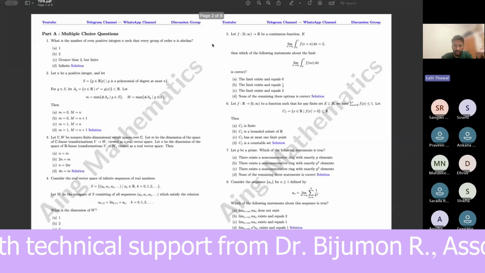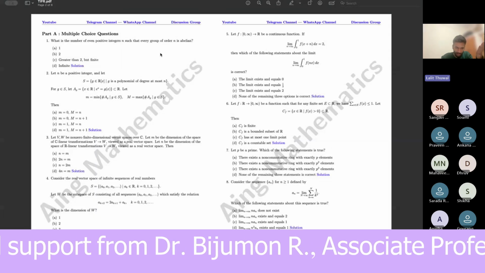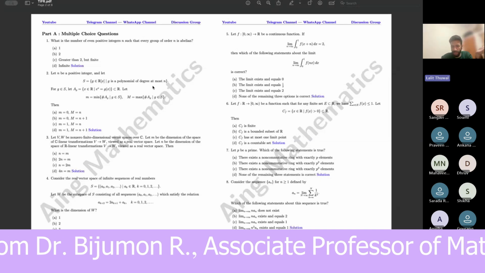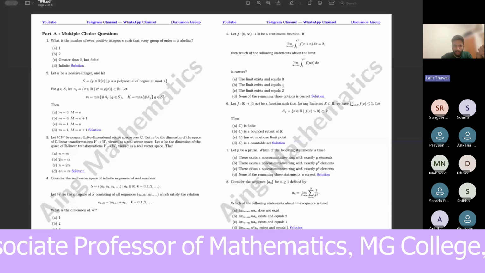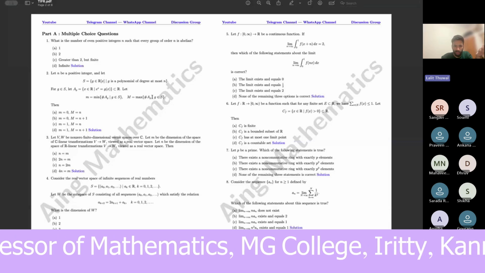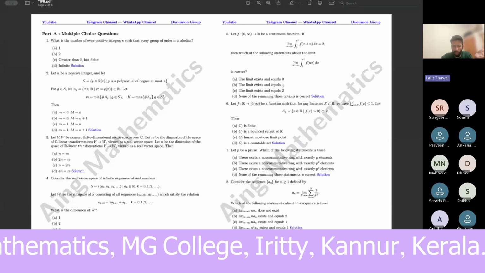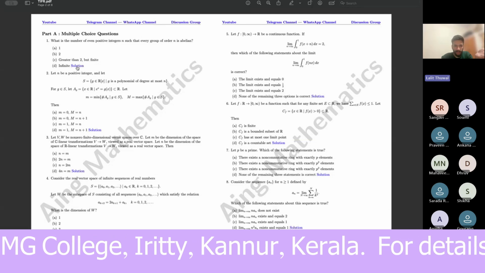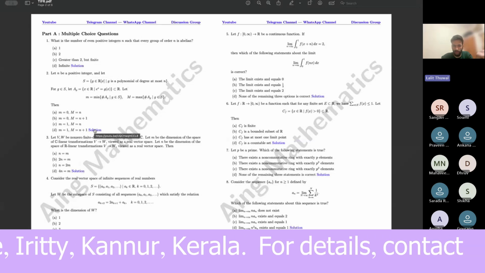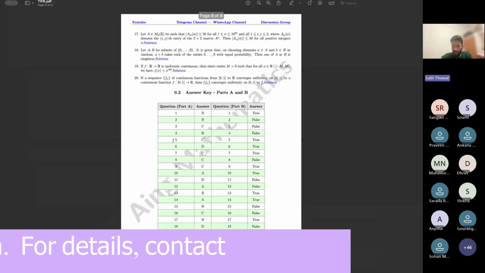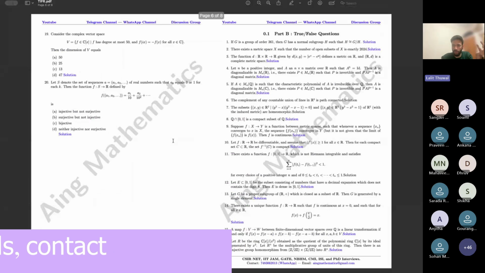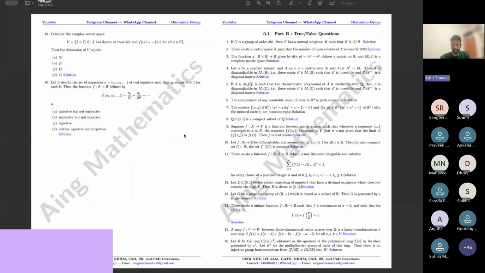This document consists of the TIFR 2024 full solution. Please solve this, because there will be a mock test tomorrow. You all know that. So it would be good if you solve all these problems. If you don't know the solution, then the links are given for each solution. I would share this document in the group. The answer key is also given there. I will also share the handwritten notes of some of the years.